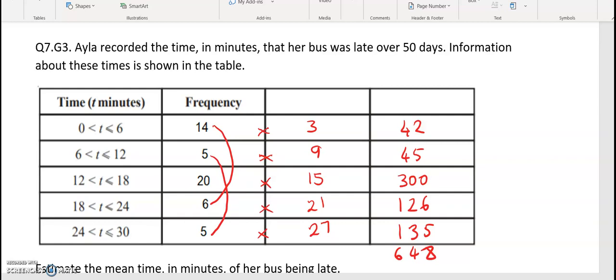So 20 and 20 is 40, and 10 is 50. So that's how many times? 50 times. So we'll go 648 divided by 50, which gives us 12.96 minutes.